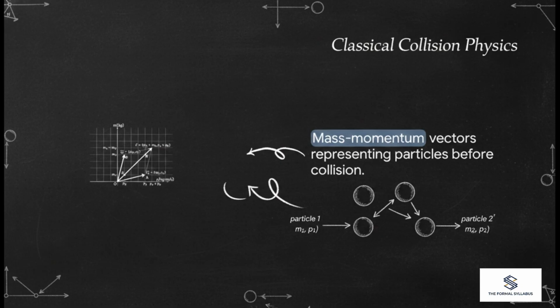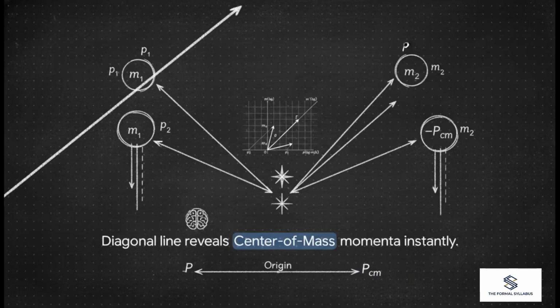See, point A represents one particle and point B represents the other. You just plot their mass and momentum and boom, you have their physical state right there on the graph. Now, the absolutely crucial point is how we find that magical center of mass frame geometrically. By simply drawing a diagonal line representing the total system, basically adding the two vectors together, we instantly construct an oblique coordinate axis. You draw parallel lines down to the horizontal axis, and as if by magic, you reveal the center of mass momenta for both particles. Zero math required. And notice how they are naturally, perfectly symmetrical around the origin.